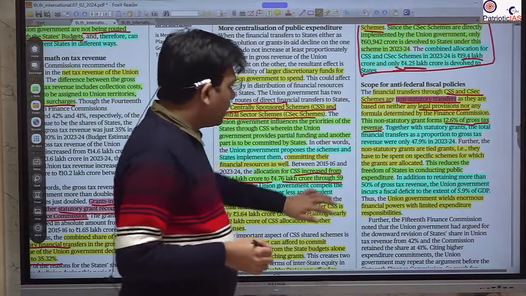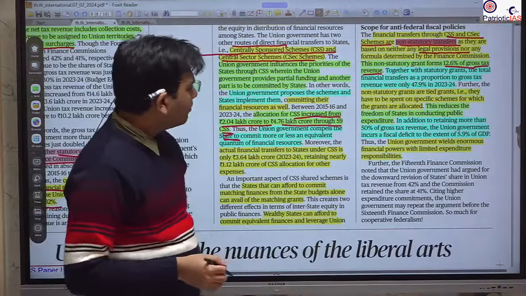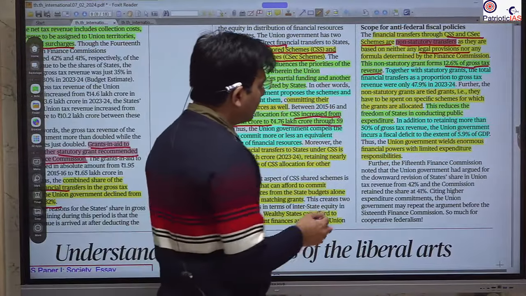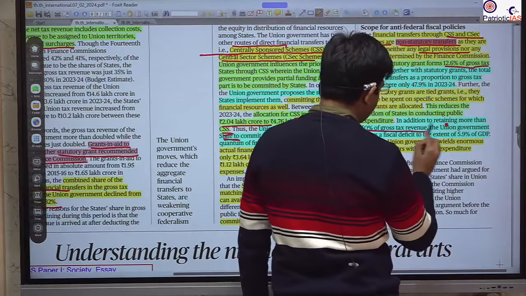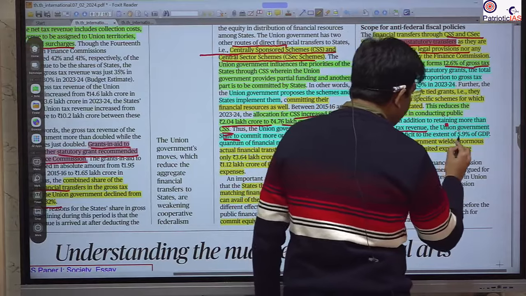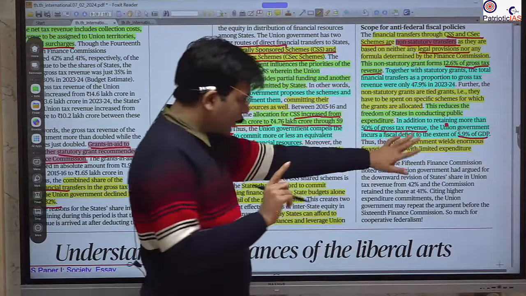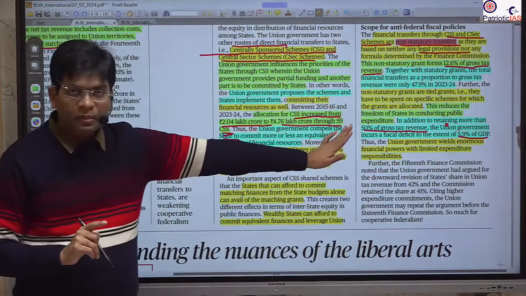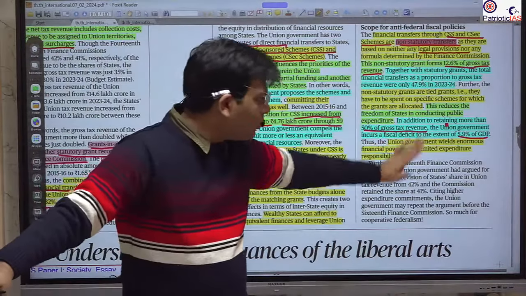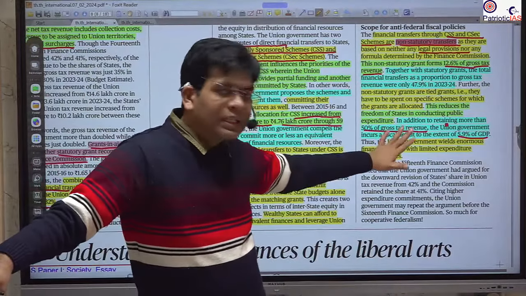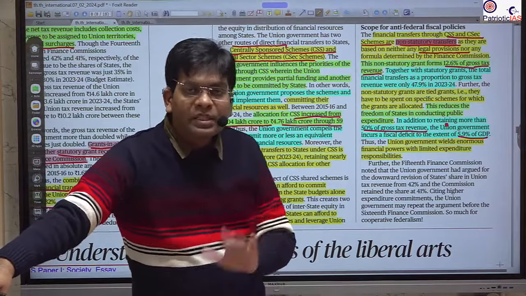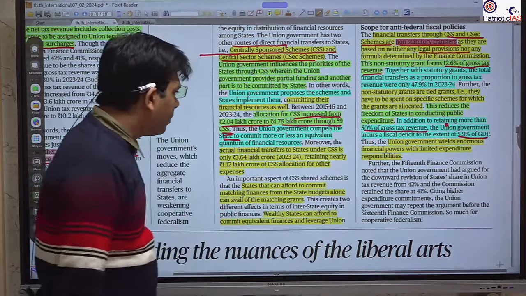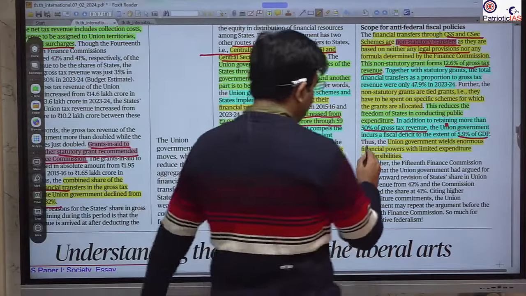Okay, so here it is all about this. In the last it has mentioned that in addition to retaining more than 50% gross tax revenue, the union government has the fiscal deficit. We recently saw last year it was 5.9%, which means this is extra borrowing that is needed beyond whatever the tax collection is. So the union government has the larger pocket to spend. Okay, so this is all about this as mentioned here.